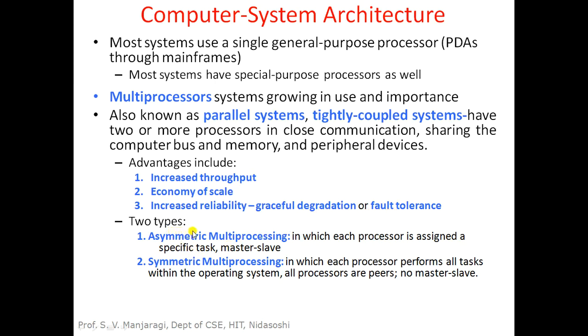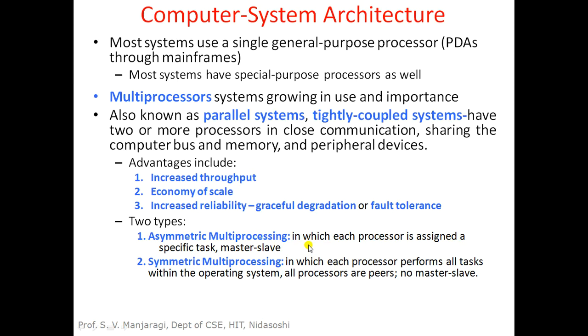There are two types of multiprocess systems. First one is asymmetric multiprocessing, and second one is symmetric multiprocessing. In case of asymmetric multiprocessing, there will be multiple CPUs or multiple processors which are interconnected through some common bus. So here the processors will be communicating to each other.